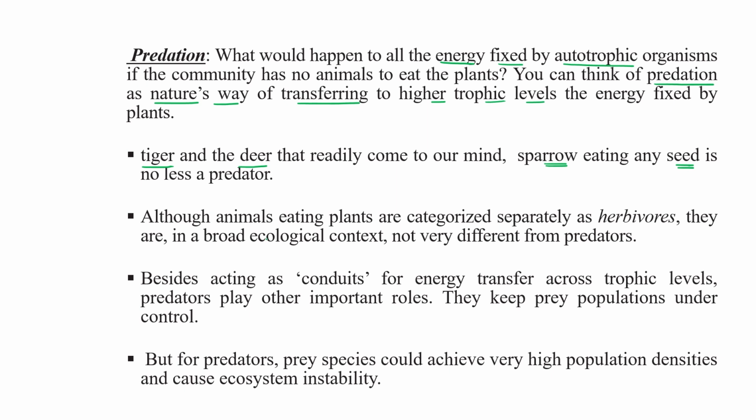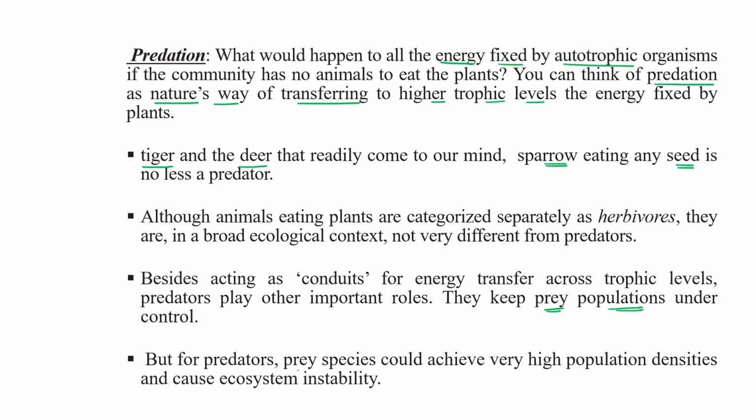Although animals eating plants are categorized separately as herbivores, broadly they are not very different from predators. They also transfer energy from one level to another. Besides acting as a conduit to channelize energy from one trophic level to another, predators also keep the prey population under control.